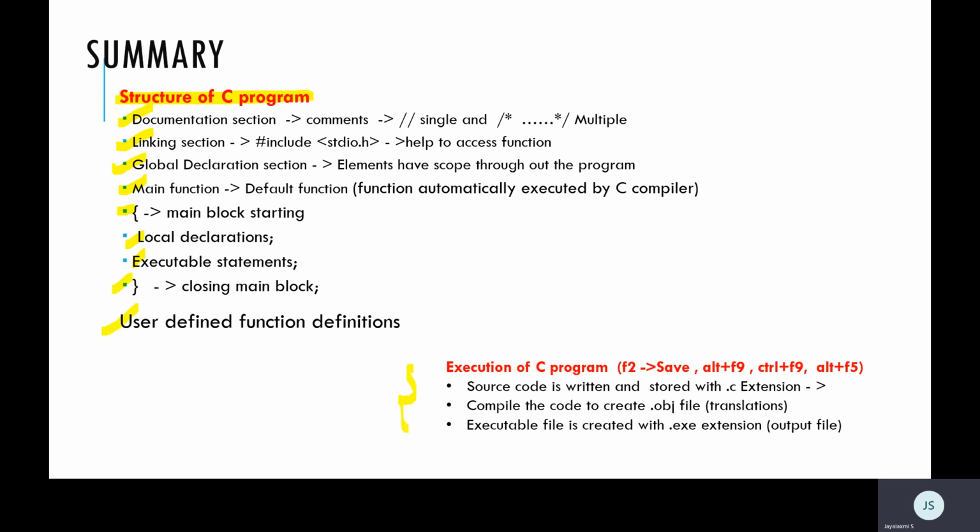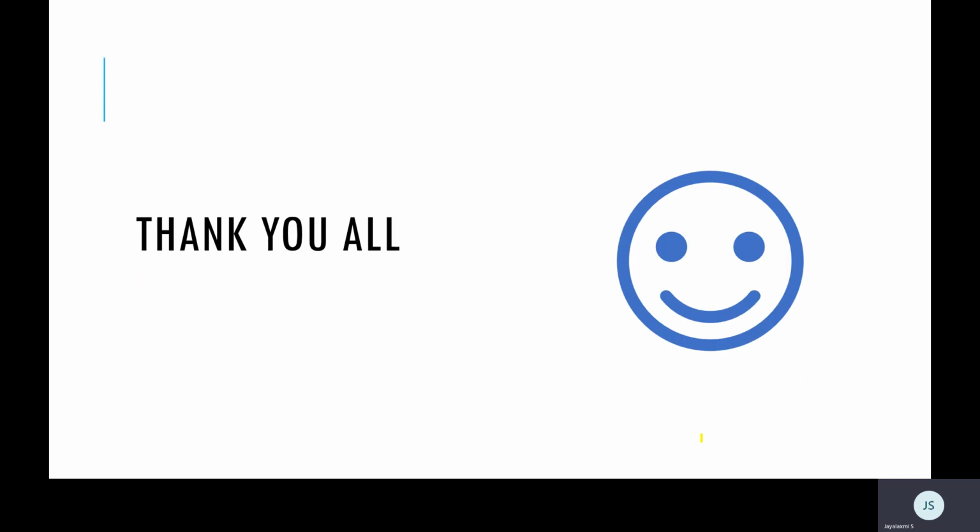How do we execute a C program? Three basic steps. Write the code, compile the code, execute the code. Write the code and store it with the extension .c. Compile the code and you'll get a file .obj. And execute the code, you'll get a file with the extension .exe.